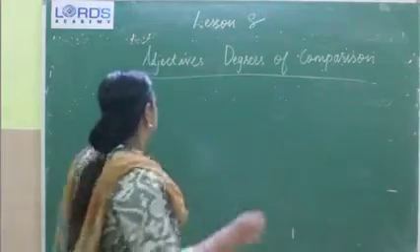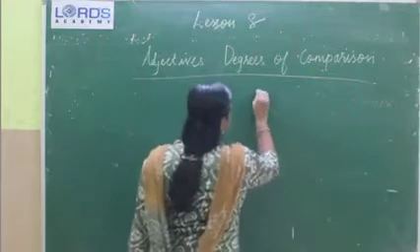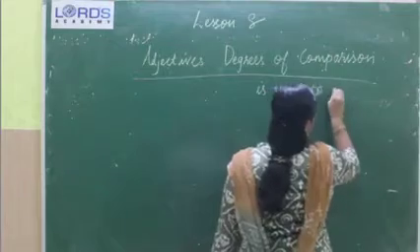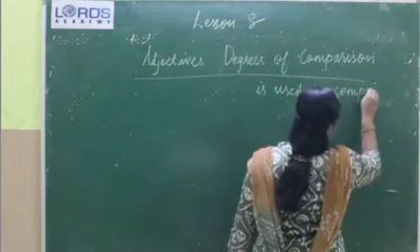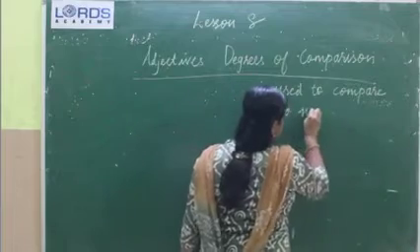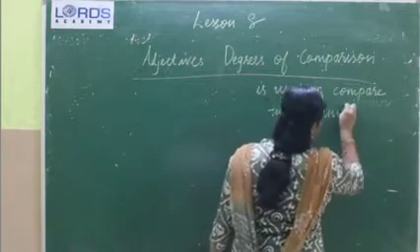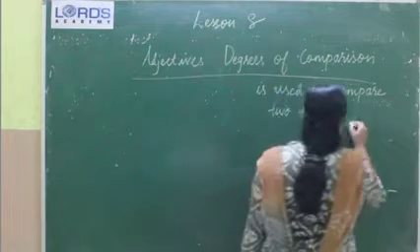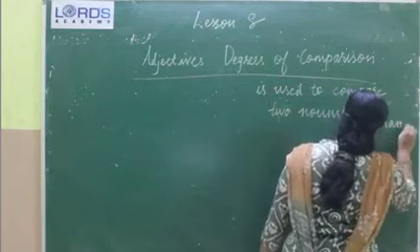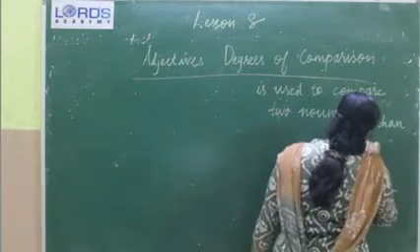Adjectives of degree are used to compare two nouns or more than two nouns.